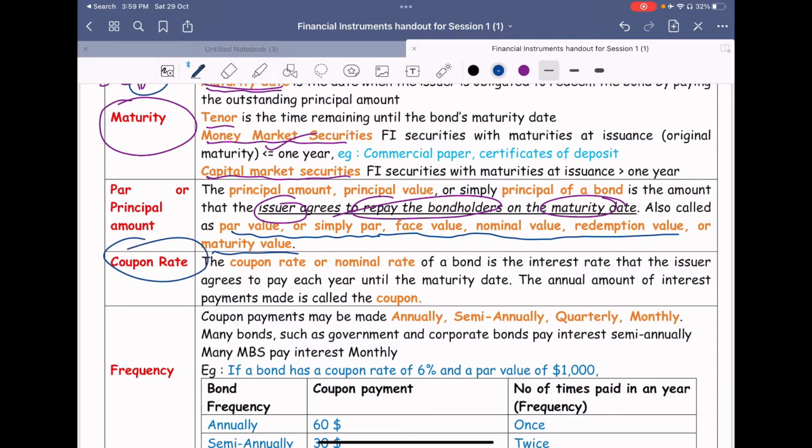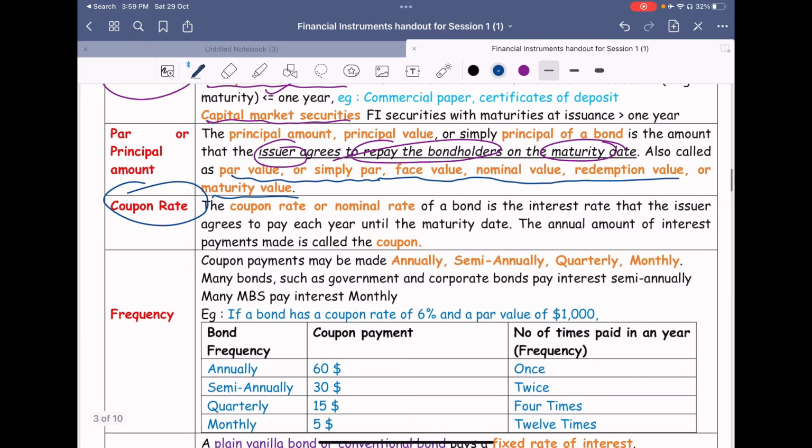The coupon rate. Coupon rate is the interest rate at which the bondholder will be getting it from the issuer. It's a contractually agreed interest rate which the bondholder will be getting as an obligation from the issuer.